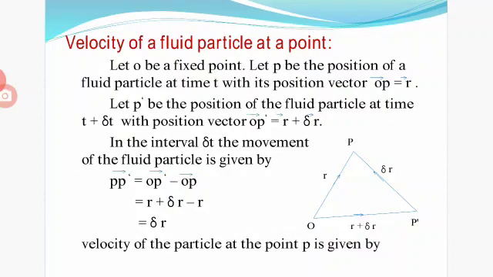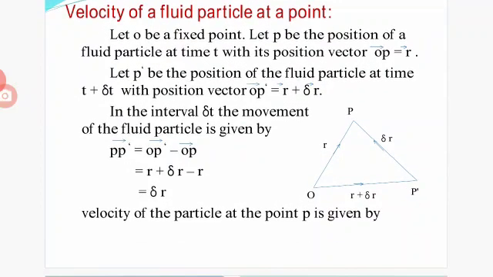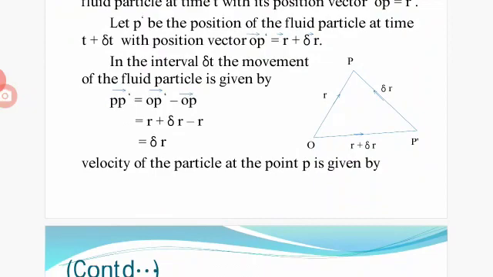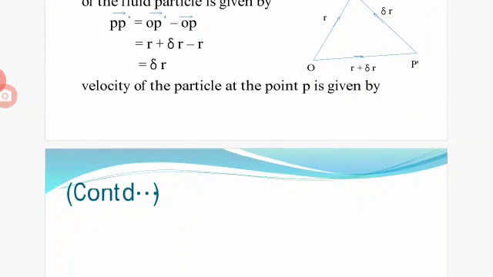In the interval delta t, the movement of the fluid particle is given by PP dash equal to OP dash minus OP. Here we know that the position vectors are OP dash equal to R plus delta R and OP equal to R vector. From this, PP dash is equal to delta R vector.